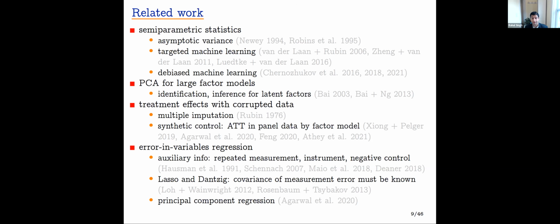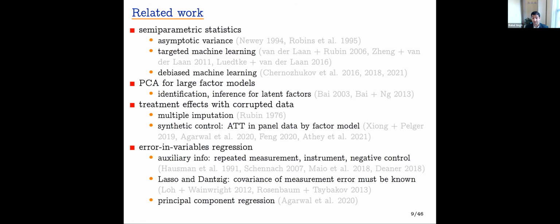Finally, our work relates to various literatures on error in variable regression. In causal inference, this often means using auxiliary information like repeated measurements or instrumental variables or negative controls. And I'll try to make the case that our work continues this repeated measurement idea. In statistics, various works extend the lasso and the Dantzig selector to error in variable regression, but then the analyst needs to know in advance the covariance structure of the measurement error, and that's something we want to avoid.